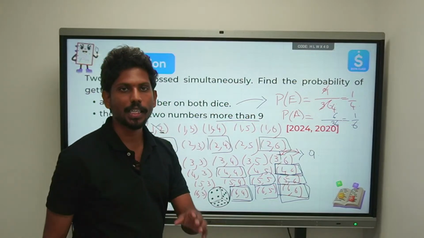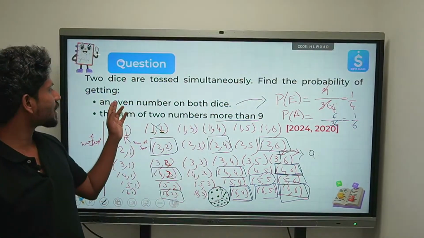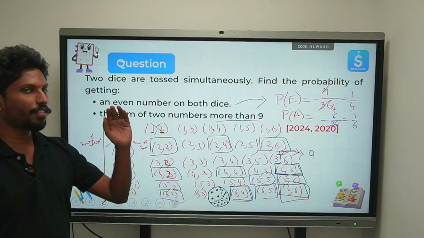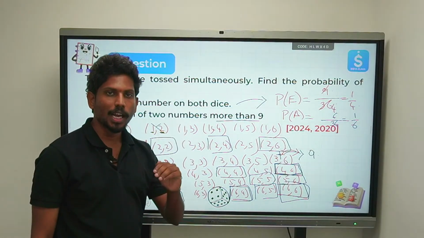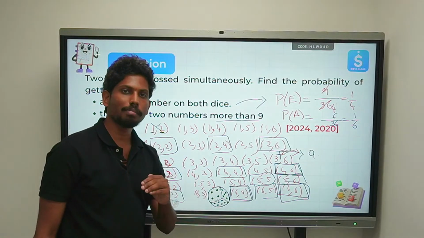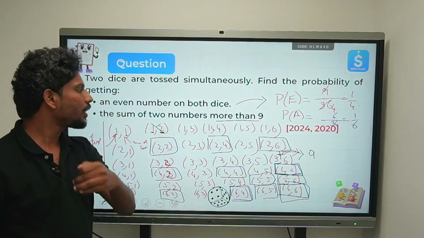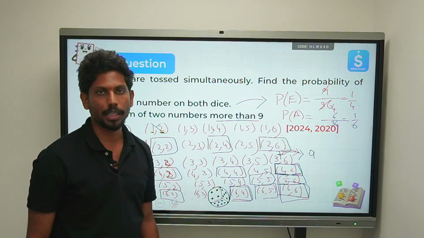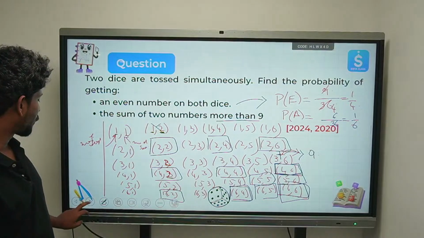So are you all understanding how we completely understood this problem, right? Simply, you don't have to do any complications in this. First you need to list out the total outcomes. Among the total outcomes you need to also write what the favorable outcomes are, and then you need to find the probability, right? This is how the problem goes on.